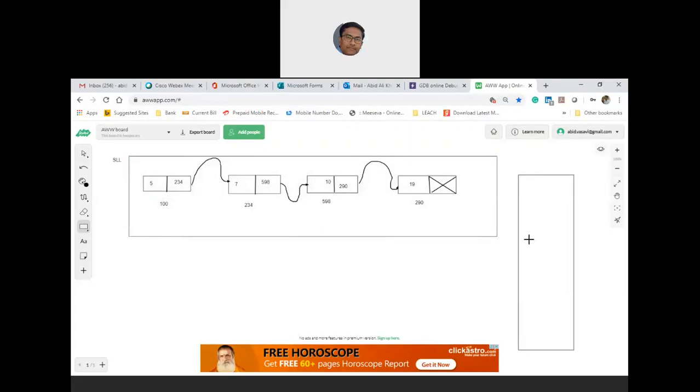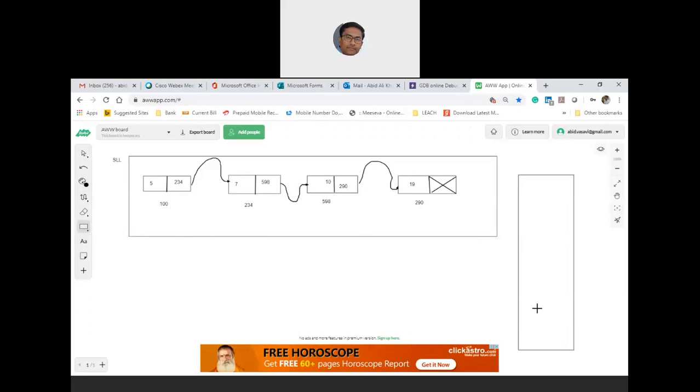Okay, good. So if I directly keep all this into this, then my head node will be pointing to where? My head node will be 100, yes or no? So this will be something like a head node.